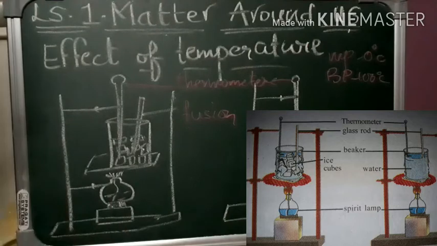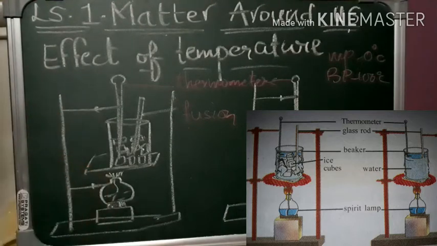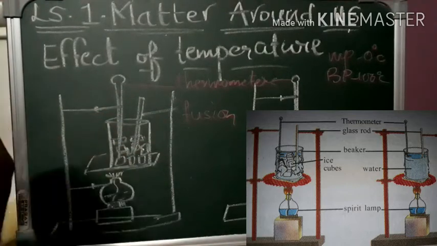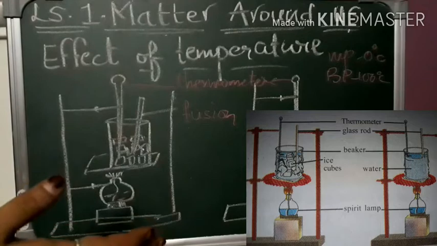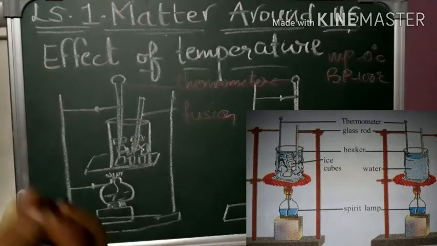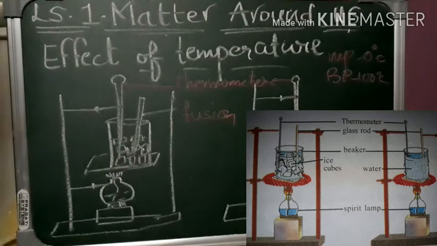Again I repeat, it is the amount of heat energy required to change 1 kg of solid completely into liquid at atmospheric pressure and at its melting point. I hope you all have understood what is latent heat of fusion.